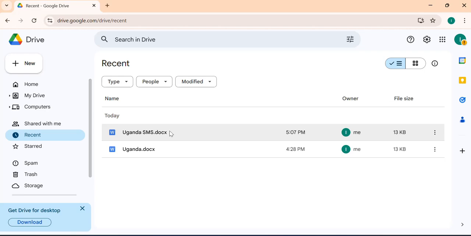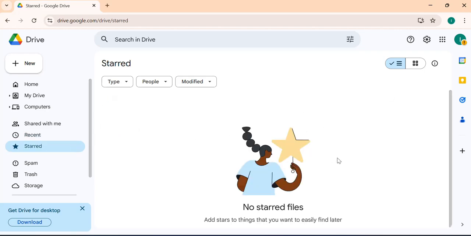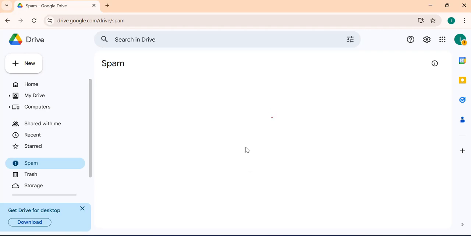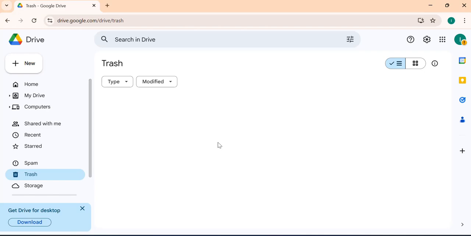So it's over here. And now this third one here, it's just an option whereby if you have things that you want to easily find, maybe your favorites that you have saved, you come over to Starred, and then you add them, you make them your favorite, and you make them easy to locate. So we also have this Spam. Now this Spam is for when the file you uploaded is maybe malicious, or it is not safe. It might have malware. It can be stored in spam. And then you have Trash. Trash is just where your items will be stored when you delete them. And in the trash, they last for 30 days.